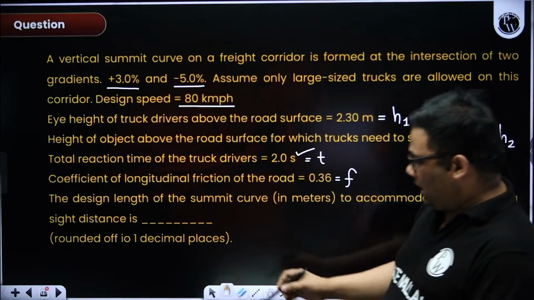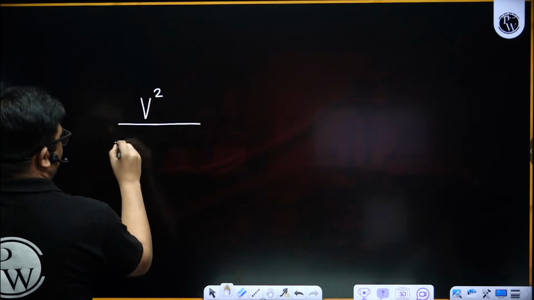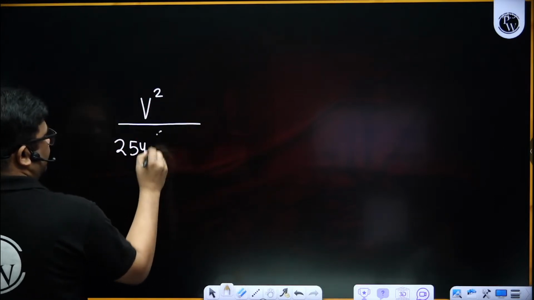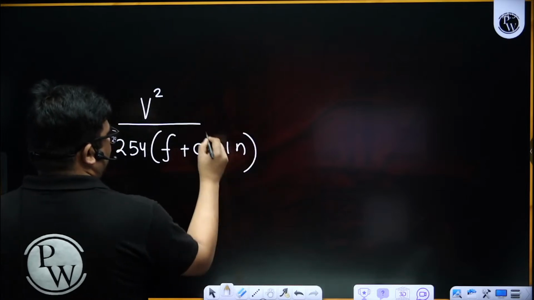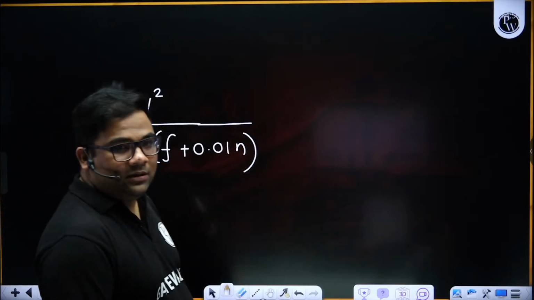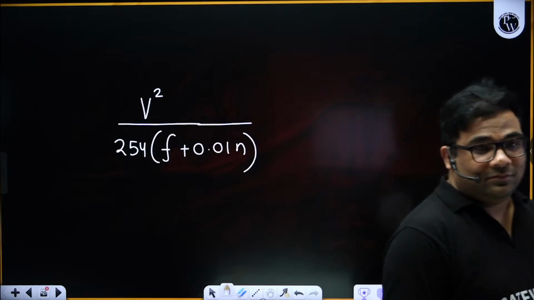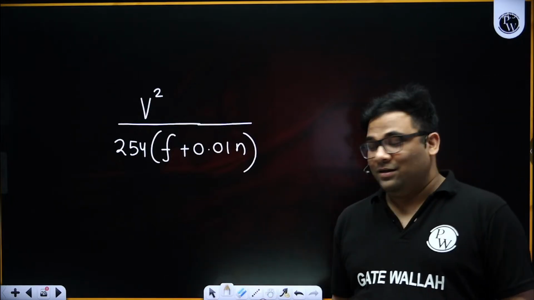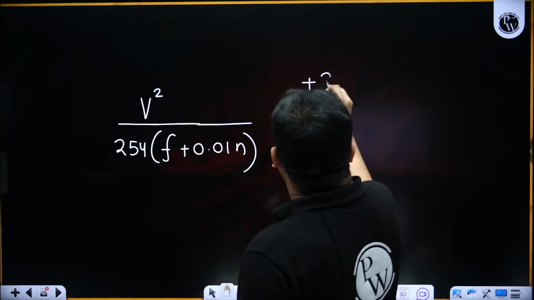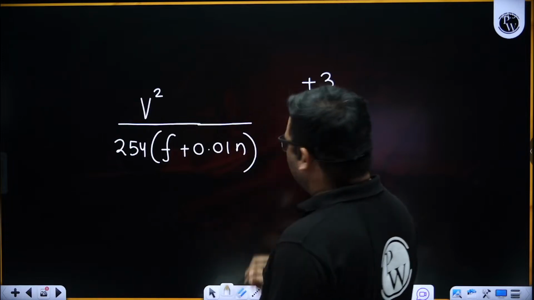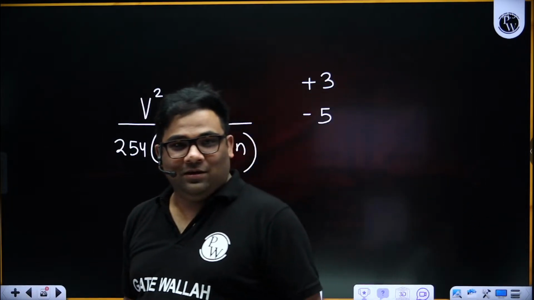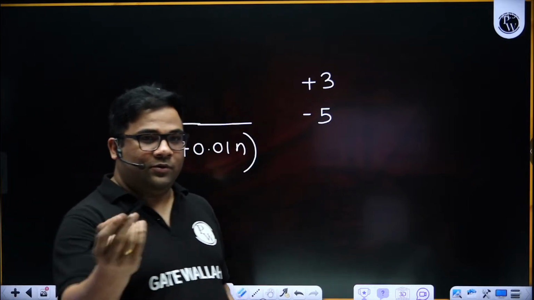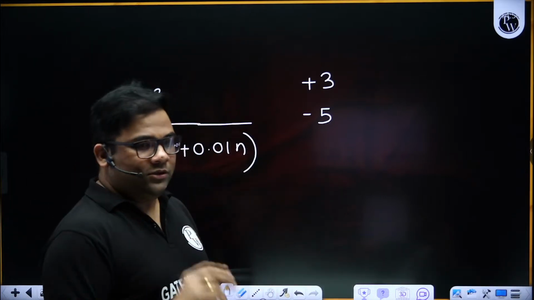I want to take this. Tell me which one I will take. Plus 3 or minus 5. I just told before solving, you take 0.08. You take 0.08 and solve. Okay.